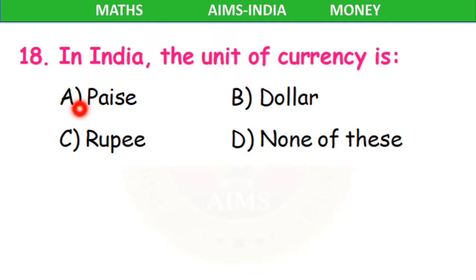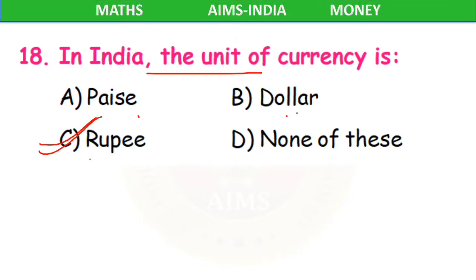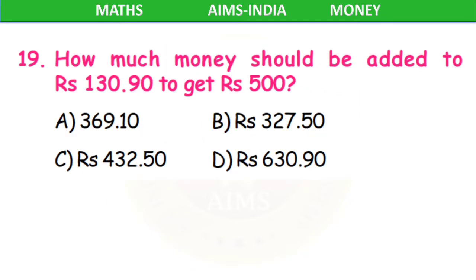Next question. In India, the unit of currency is dash. What does the unit of currency mean? How do we measure our currency, children? Do we measure in paise, dollar, rupee, or none of this? We measure our currency in rupees. Yes, when we buy and sell or whenever we have to give, what is the unit that we use? We deal with rupees. So in India, the unit of currency becomes rupee.